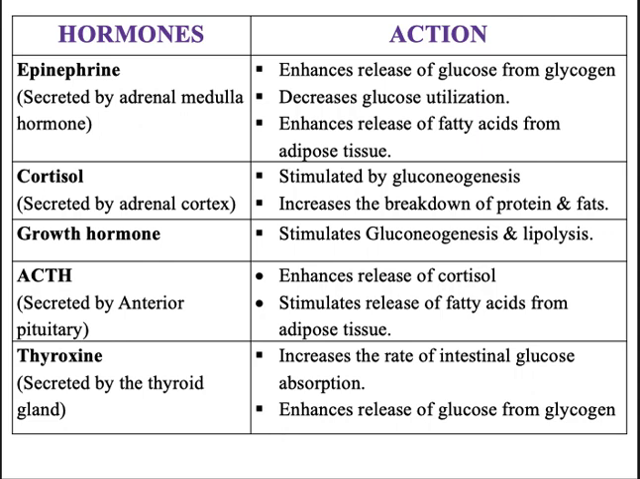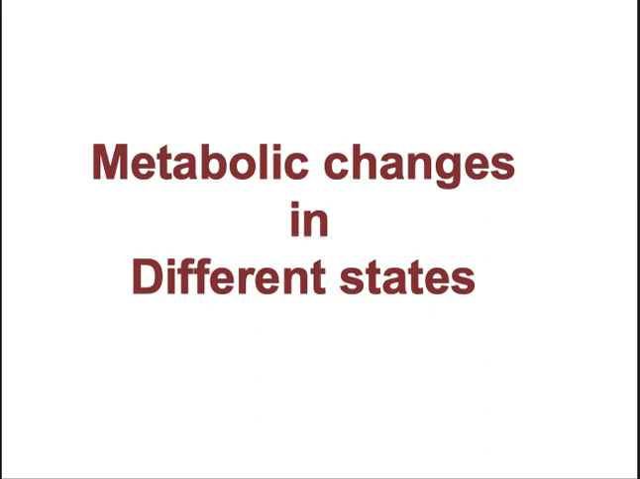ACTH is secreted by the anterior pituitary. It enhances the release of cortisol and stimulates the release of fatty acids from adipose tissue. Thyroxine, secreted by the thyroid gland, increases the rate of intestinal glucose absorption and enhances the release of glucose from glycogen. Okay, so these are the hormonal regulations of metabolic pathways. Next, we'll go on to the metabolic changes in the different states. When we say states, it's the well-fed state, fasting, and starvation.